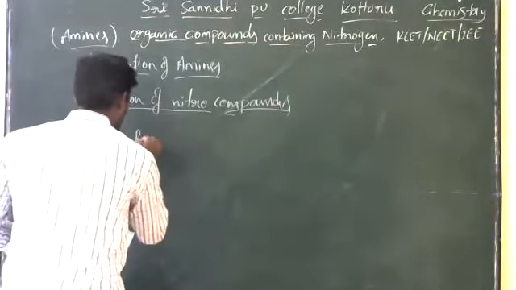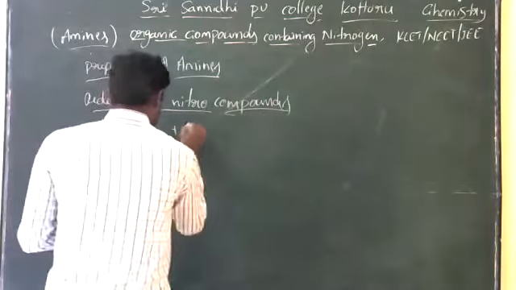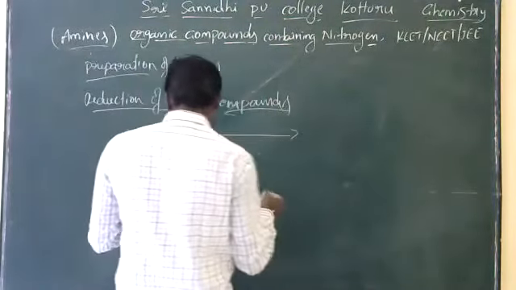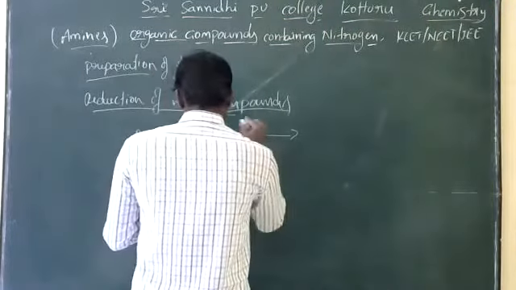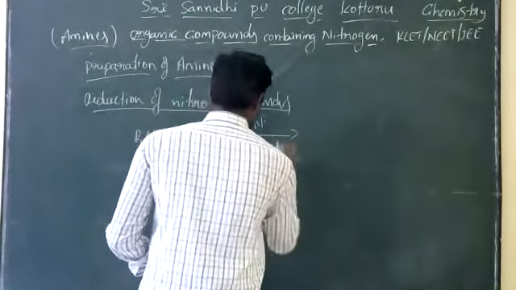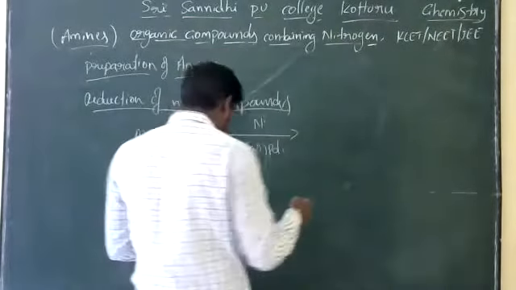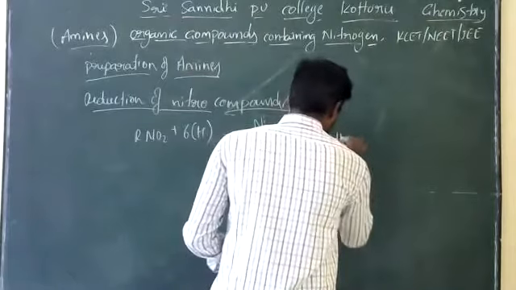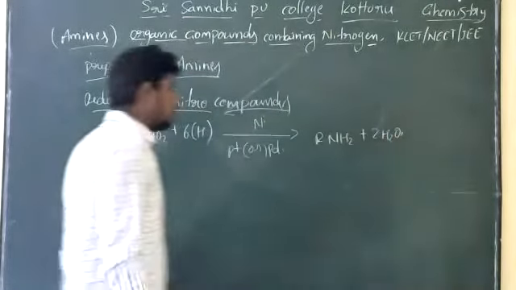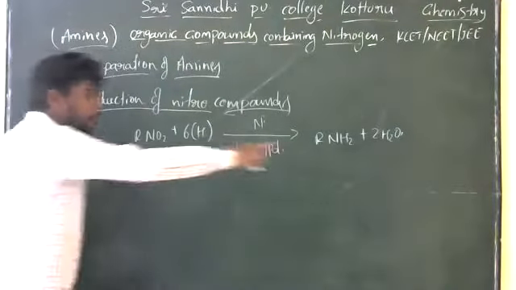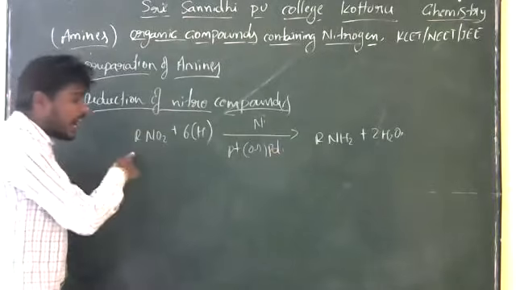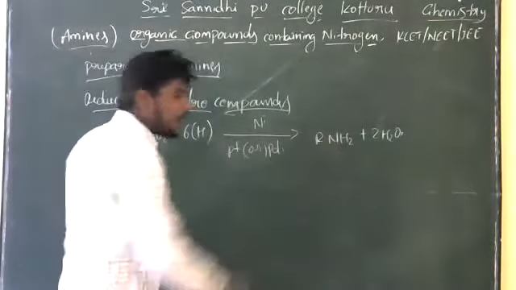When alkyl nitro compound is treated with hydrogen, 3 molecules of hydrogen, in the presence of nickel, platinum or palladium, it produces the primary amine along with 2 molecules of H2O. So this is the production of the primary amine using the alkyl nitro compound, giving the alkyl amine.